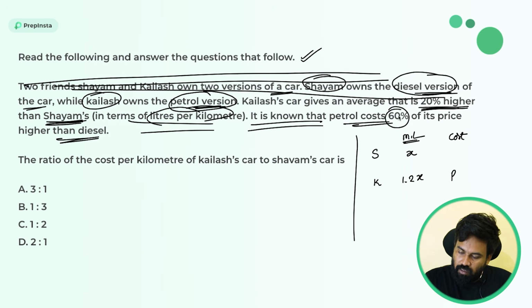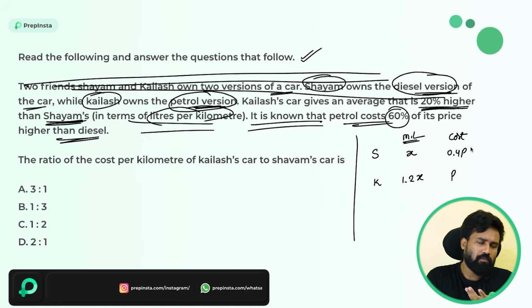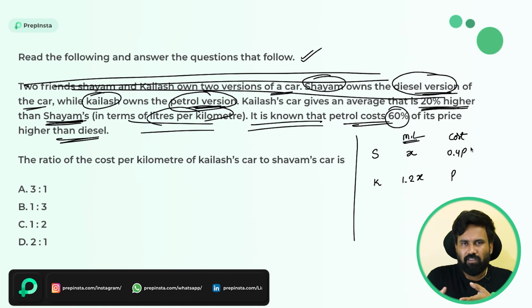Then 60% higher price, right? So if some value is 60% higher, in the reciprocal way he is saying diesel is 60% less. 60% less means 40%. 40% of P is 0.4p. Simple, right? If you are very habituated to the percentages concept, these types of words are very familiar and easy, and we have explained all these concepts earlier also. If you are our Prime subscribers, you can easily understand this wording.